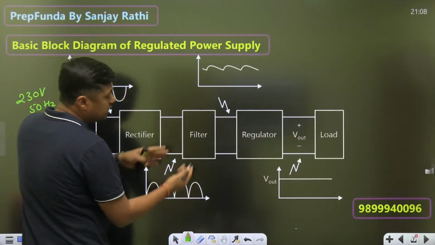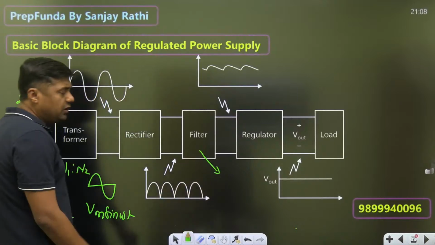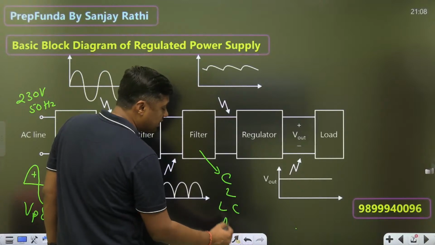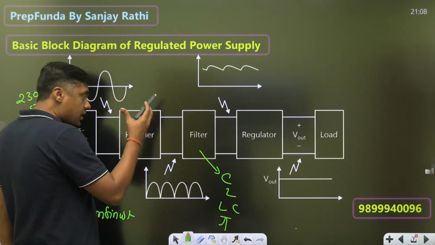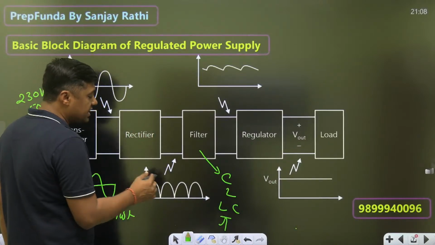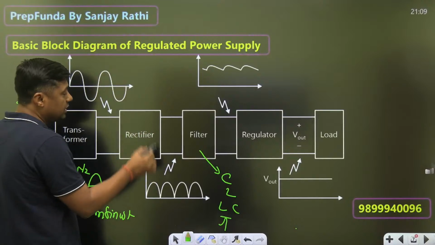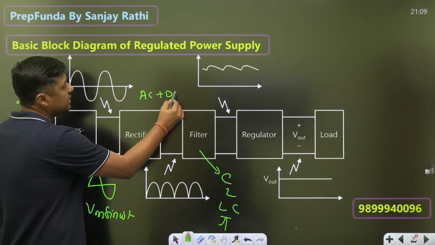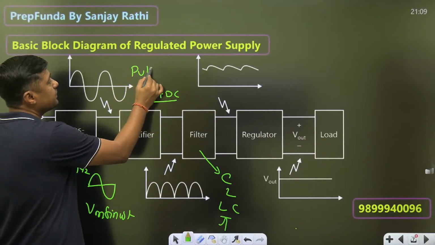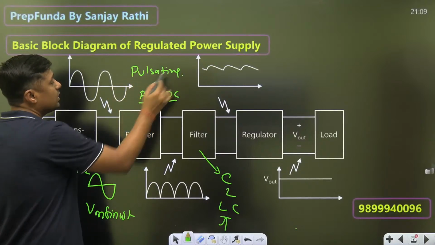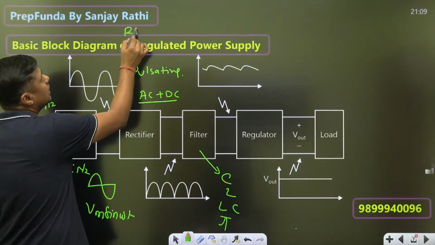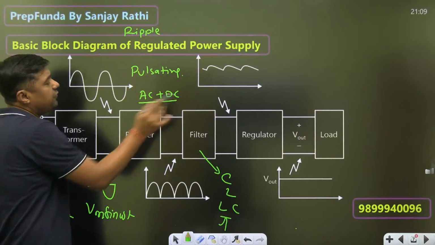Now we are using the filter. In the filter we are using a capacitor or inductor, or LC filter or pi filter. Now why are we using the filter? To remove the AC component, and this AC component is called ripple. So at the output of the rectifier we have two things, AC plus DC, that is called pulsating DC. Just to remove this AC, also known as ripple, we are using the filter.